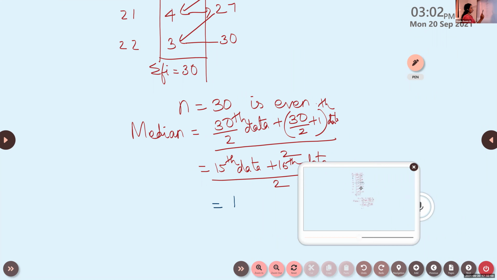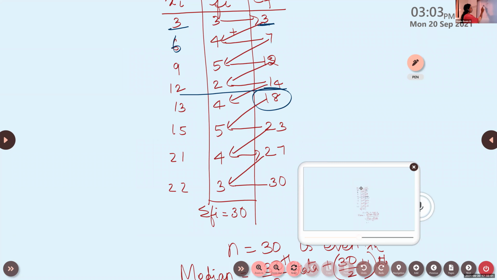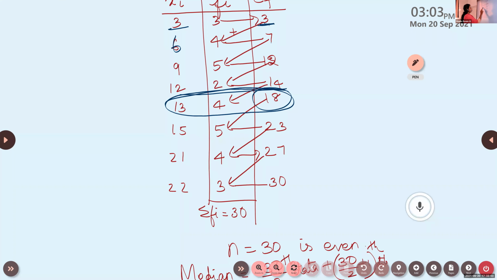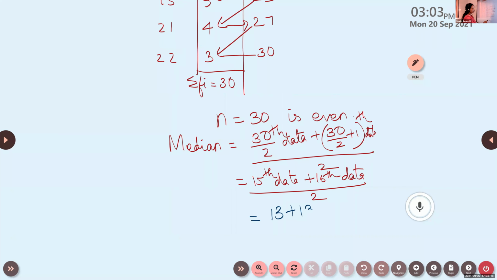Is it clear, children? So the 16th data is 13, and the 15th data is also 13. You get 13 plus 13 by 2, which is 26 by 2, which is 13. So the median is 13.